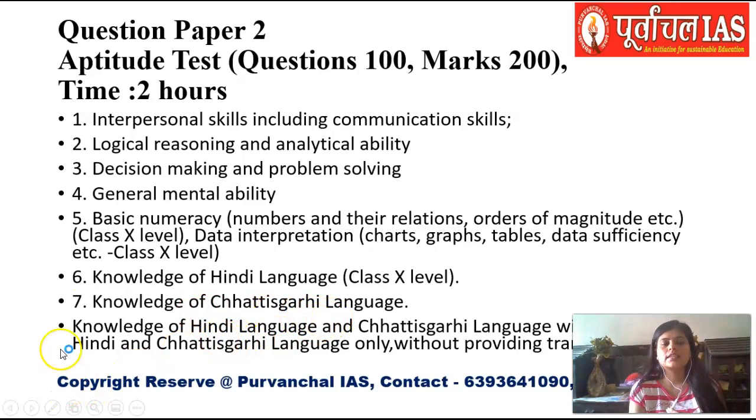Okay, this is something that you need to know. Since this is qualifying in nature, you do not need to worry that much, but still you have to get 33% marks if you are unreserved category, 23% if you are in the reserved or handicapped category.